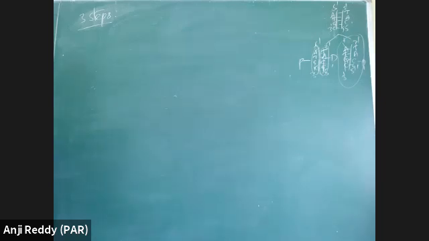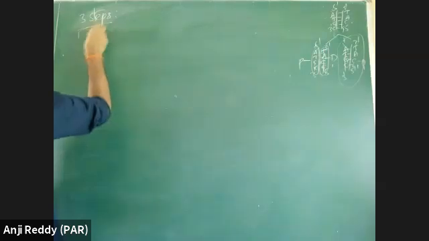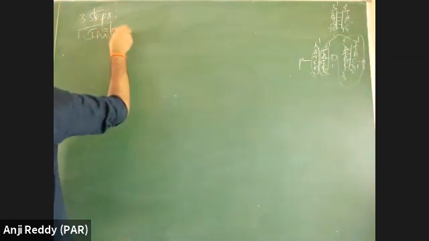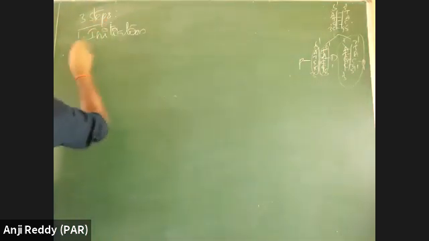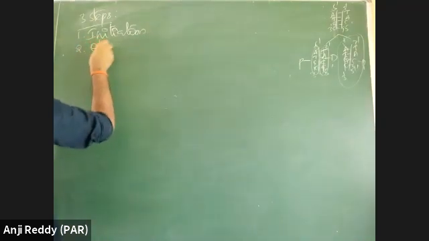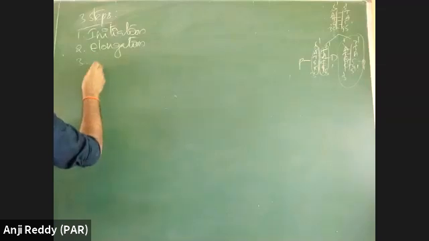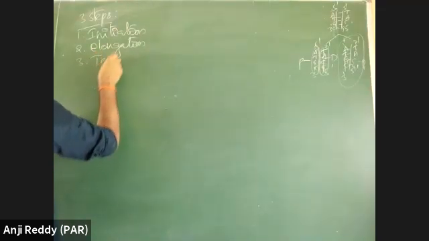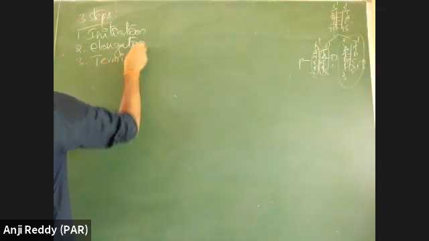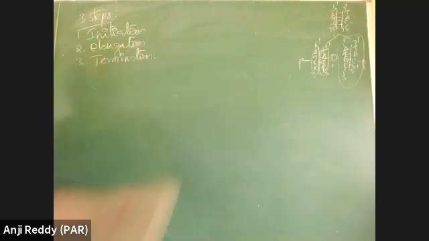3 steps are there in DNA replication. One is initiation. Second one is elongation. Third one is termination. Initiation, elongation and termination are the 3 steps of DNA replication.